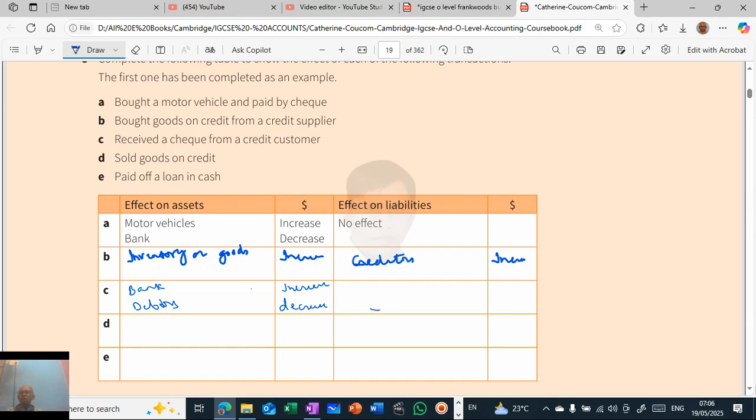Sold goods on credit. When you sell goods on credit, what happens? Stock, that is inventory, goods, stock, whatever you name it. Why I'm telling you is because inventory is often used in A levels and all. Goods are often used interchangeably, and stock is also used. It is one and the same thing. It is nothing but the merchandise. So when you sell, the merchandise goes out, the goods go out. We call it inventory, so we can use the word inventory.